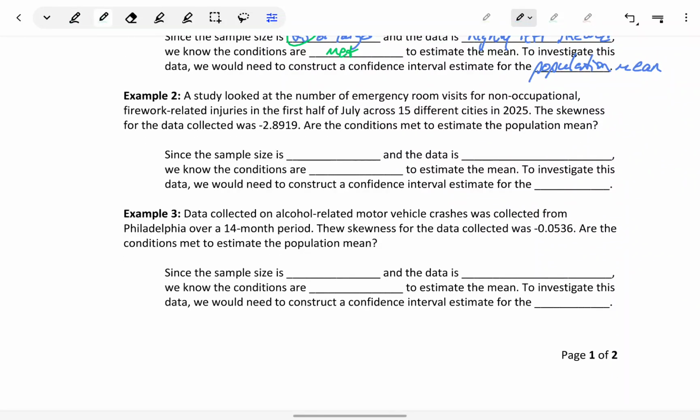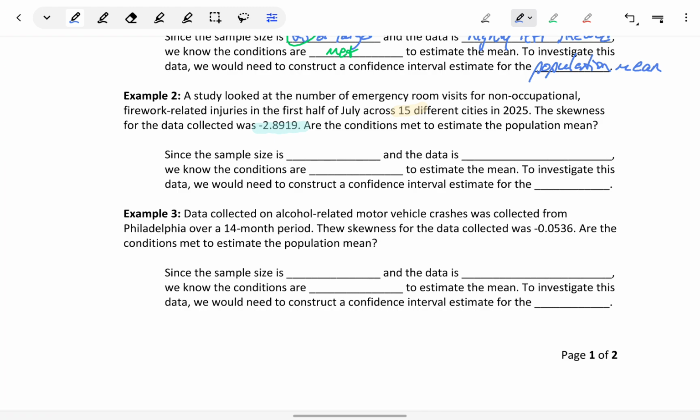In example 2, we're told that a study looked at the number of emergency room visits for non-occupational firework-related injuries in the first half of July across 15 different cities. The skewness collected from the data was negative 2.8919. And same question, are the conditions met to estimate the population mean?